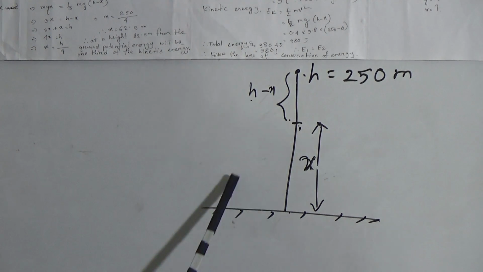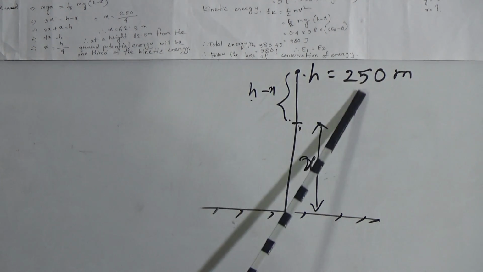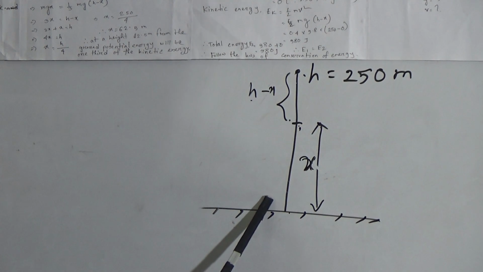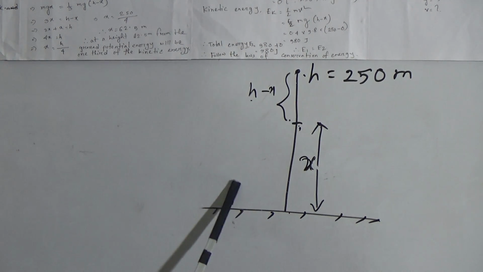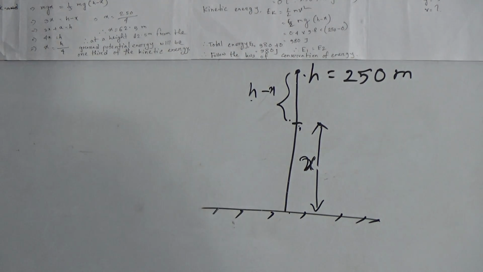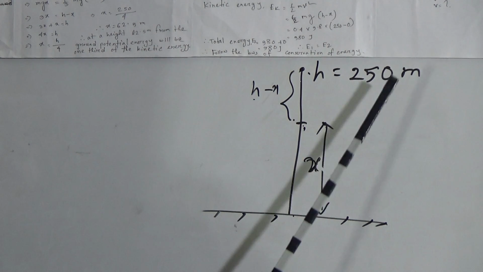If the total energy at 250 meter height and just before touching the ground is the same, then we can say that the object follows the law of conservation of energy.